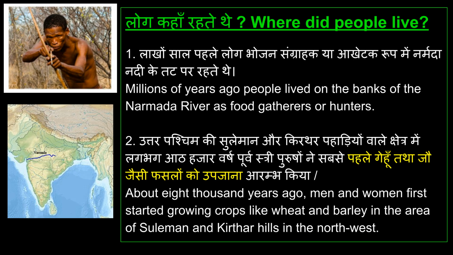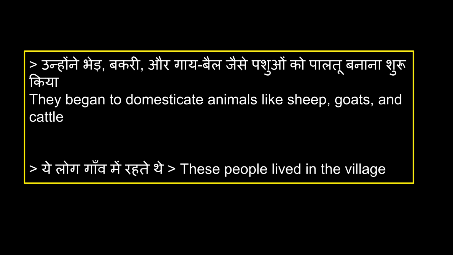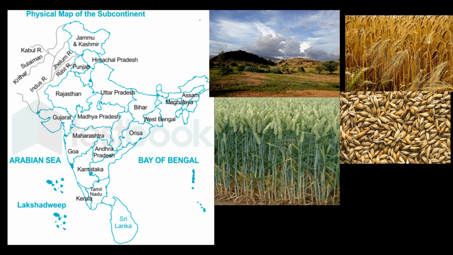Where did people live? Millions of years ago, people lived on the banks of the Narmada River as food gatherers or hunters. About 8,000 years ago, people in the Suleiman and Kirthar hills began growing crops like wheat and barley. These early inhabitants also began domesticating animals, such as sheep, goats, and cattle. They settled down and lived in villages. The map shows the physical features of the subcontinent, including the Suleiman and Kirthar ranges where agriculture started. The images show wheat and barley, the first crops grown.